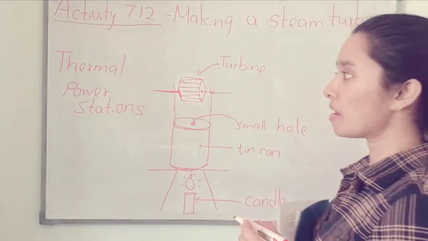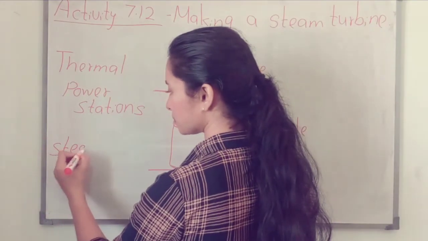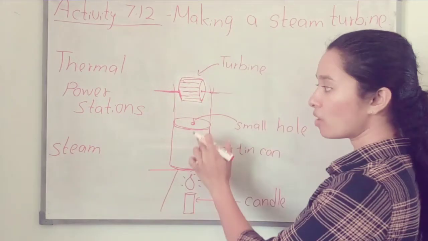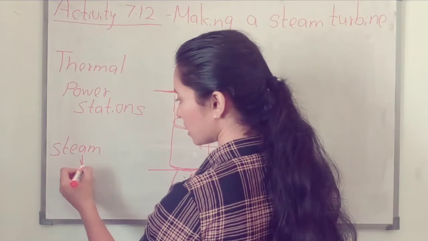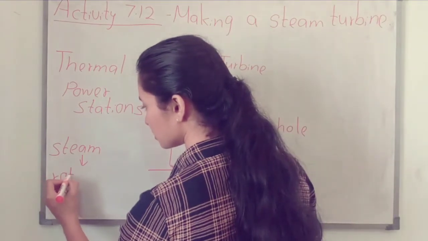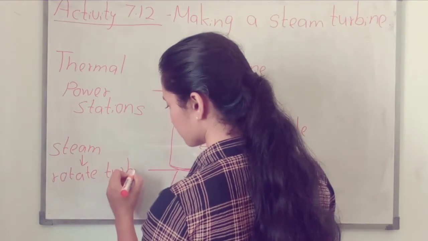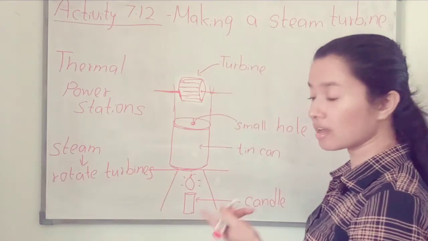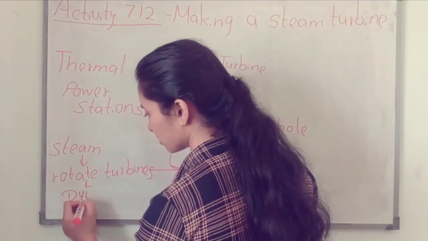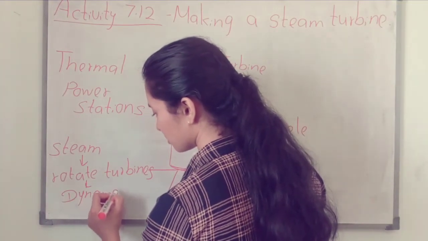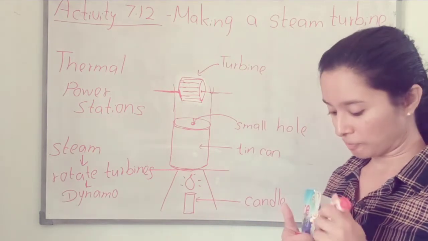So in a thermal power station they are using steam. Here we also use steam. From steam they rotate turbines. Turbines are connected to dynamos. So the dynamo is producing electricity.